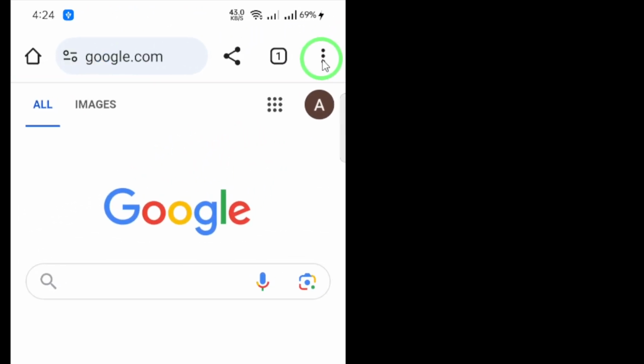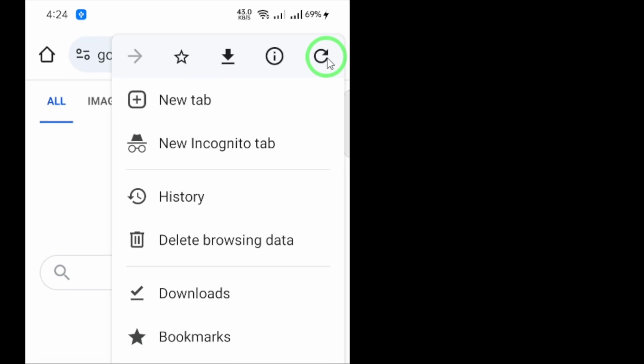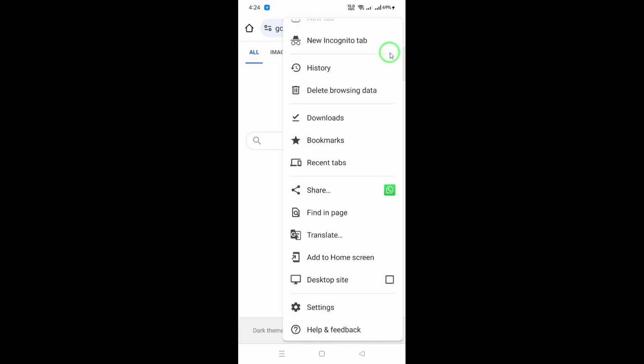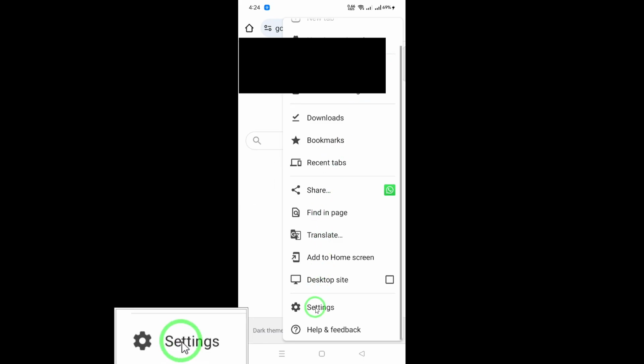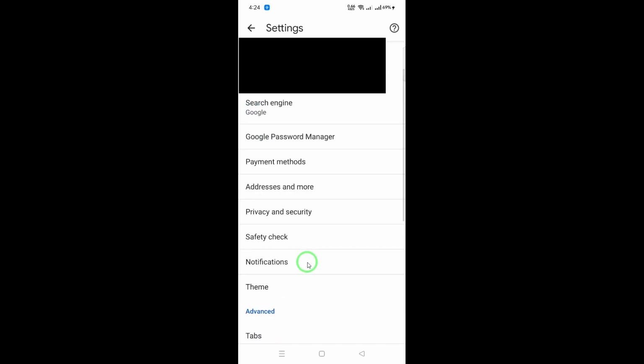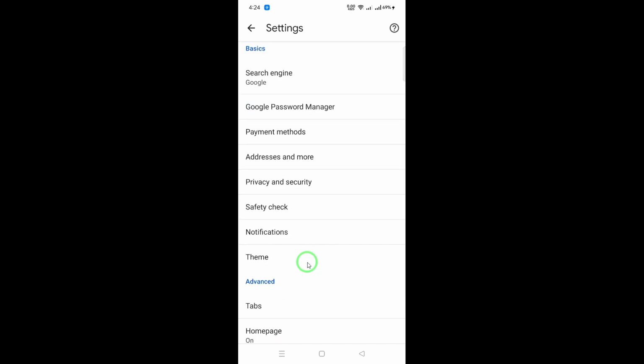Next, click on the three dots. This icon represents the menu and is where you'll find various settings and options for your browser. After clicking on it, a drop-down menu will appear. From this menu, select Settings. This will take you to a new page where you can customize your Chrome experience according to your preferences.